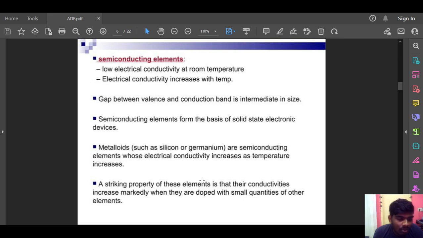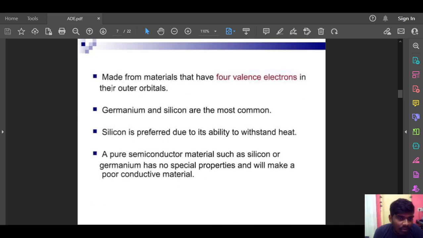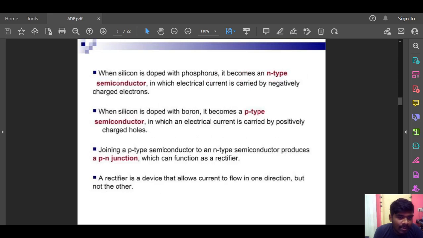A striking property of these elements is that their conductivity increases markedly when doped with small quantities of other elements. Made from materials that have four valence electrons in their outer orbitals, germanium and silicon are the most common. Silicon is preferred due to its ability to withstand heat. A pure semiconductor material such as silicon or germanium has no special properties and will make a poor conductive material.